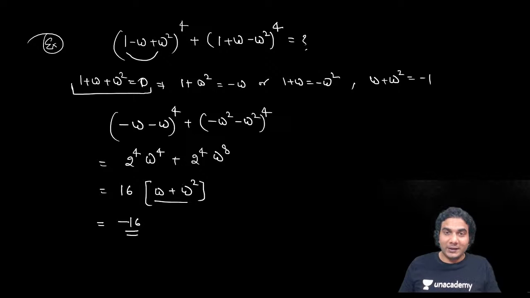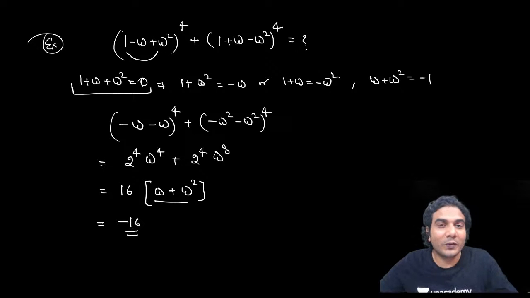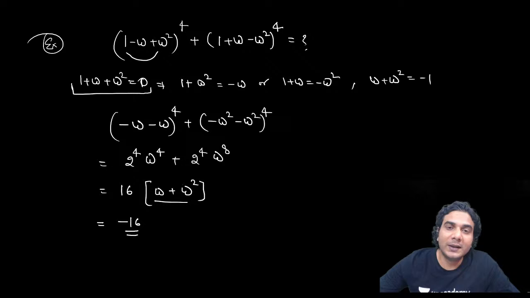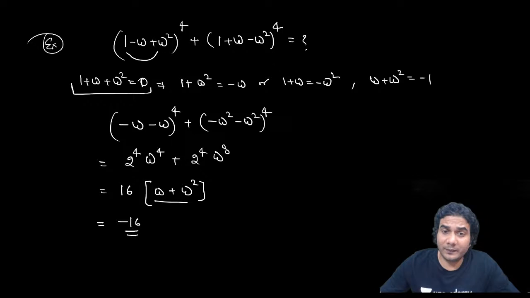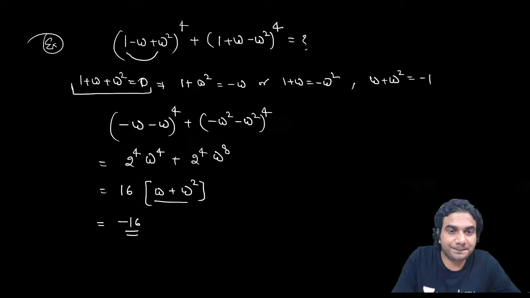So you can see you have a fourth power, but it is a fourth power on complex numbers. In complex numbers, it is not like if you have an even power, then you get a positive answer. No, in complex numbers, whatever the power, you can get a complex number, a positive real number or a negative real number, anything you can get. All right, so this was the answer. I hope you have got it.